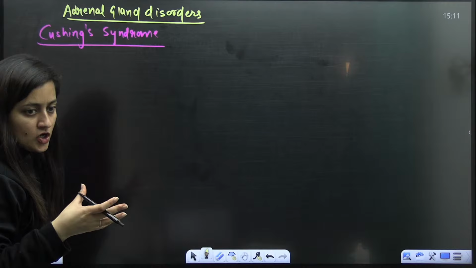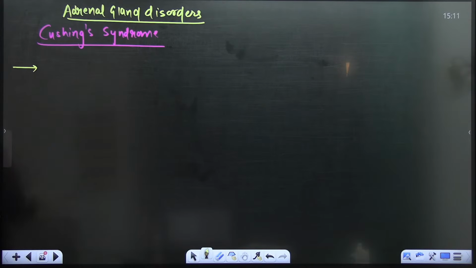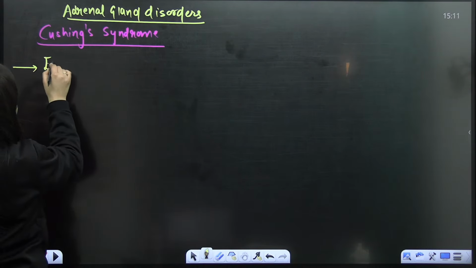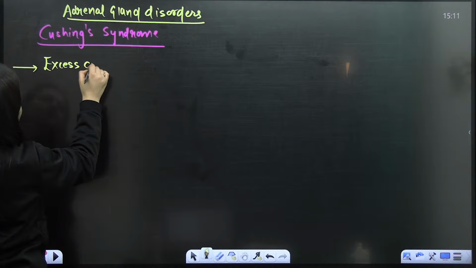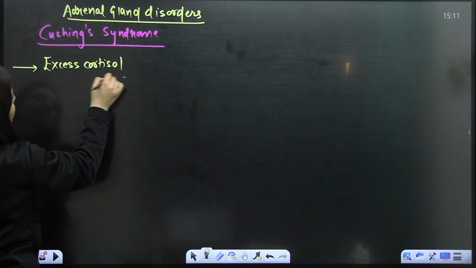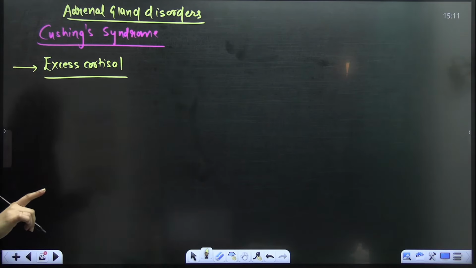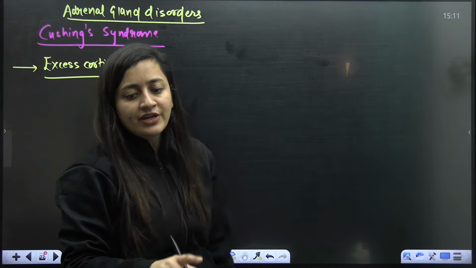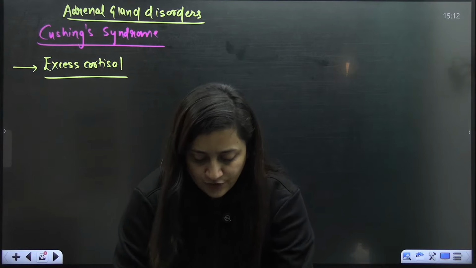Are you getting my point? So here what is happening in the case of Cushing syndrome, when there is the excess of cortisol, right? It's the excess of cortisol that will cause it. So who's going to release the cortisol? It is the adrenal cortex.